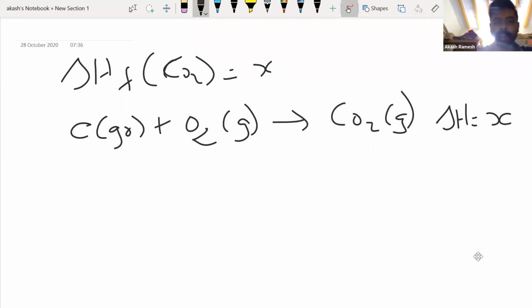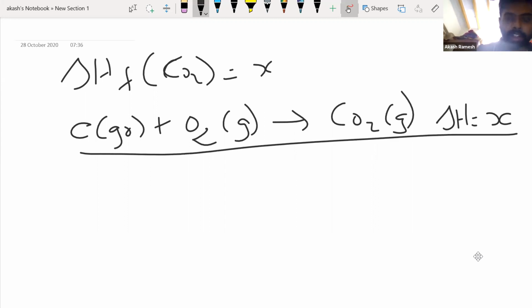Okay, this is how you entirely write the thermochemical equation. This equation, what you wrote here, is what is called your thermochemical equation. So along with the chemical equation, you also give thermodynamic data. Thermodynamic data is obviously about your enthalpy changes. Is that understood? Okay, now we'll take one more example.